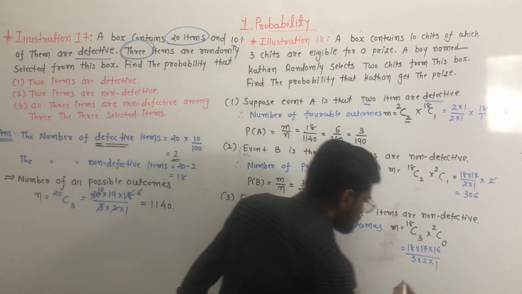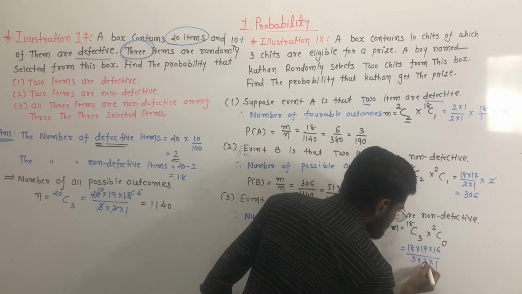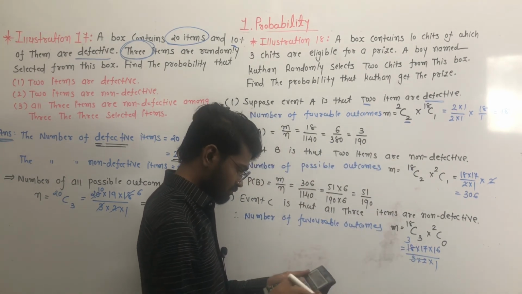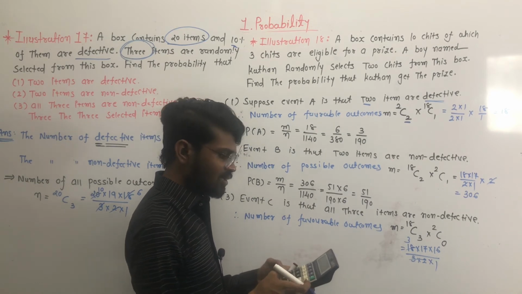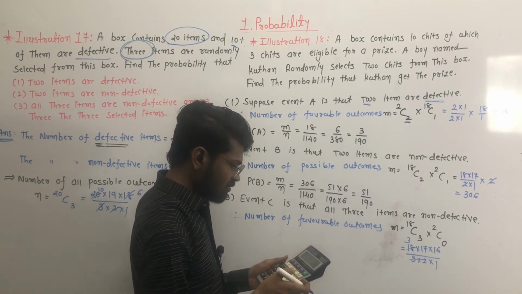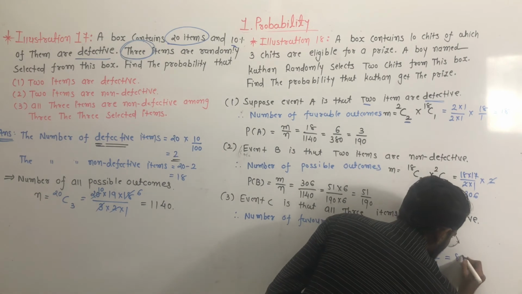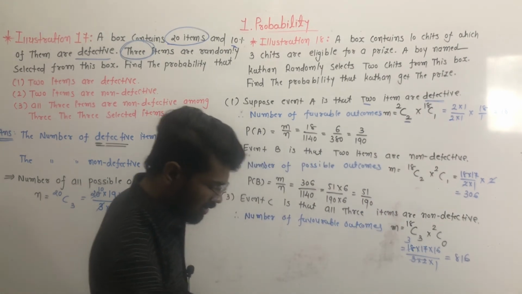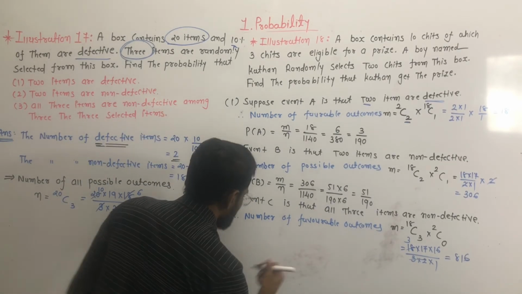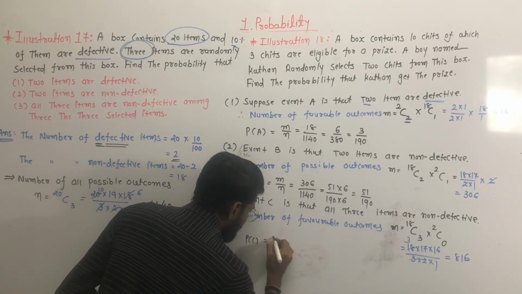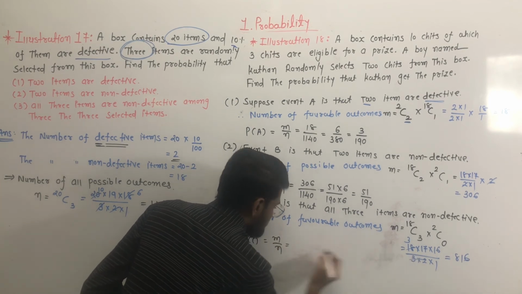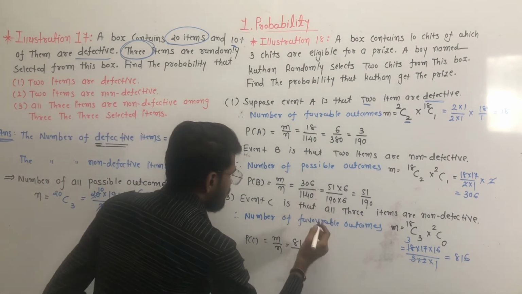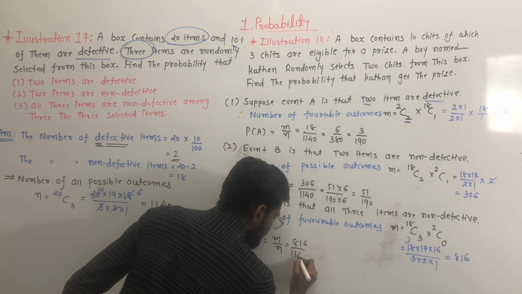Clear? Okay, so 3 into 6 is cancelled, so 3 multiplied by 17 multiplied by 16 is equal to 816. So the probability of this event C, P of C, is equal to M by N, where M is equal to 816 upon 1140.